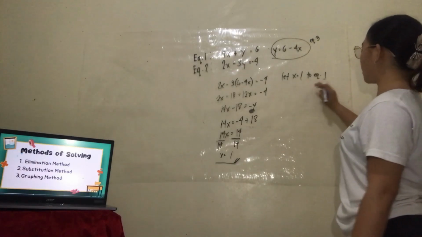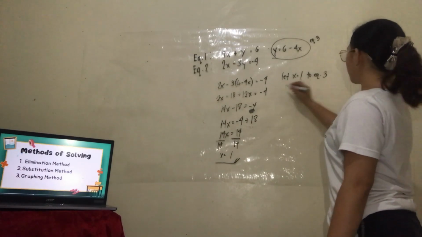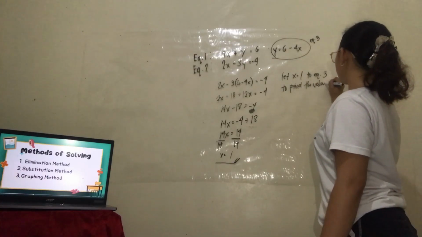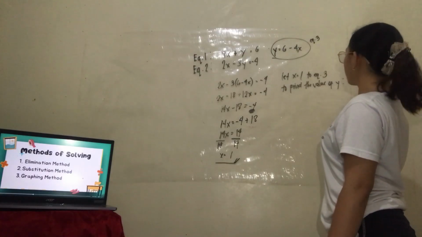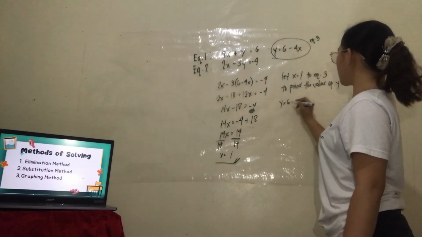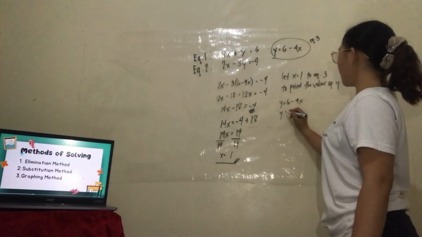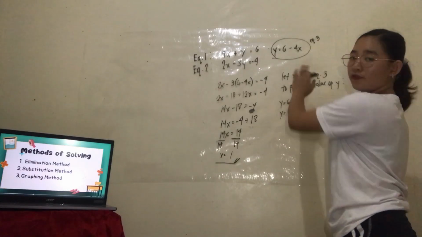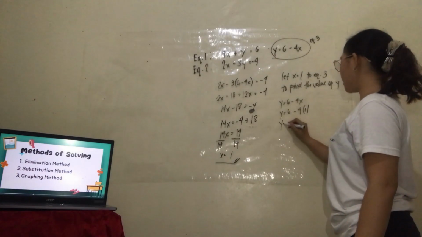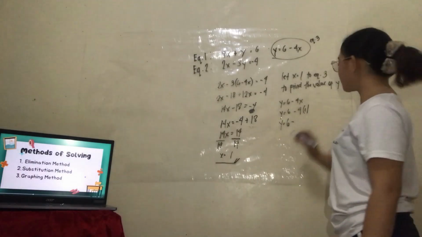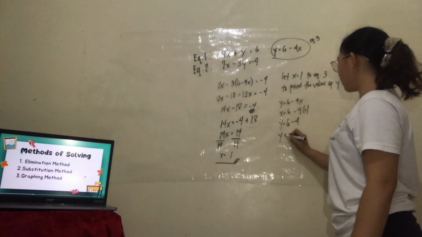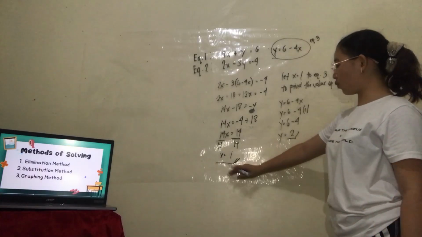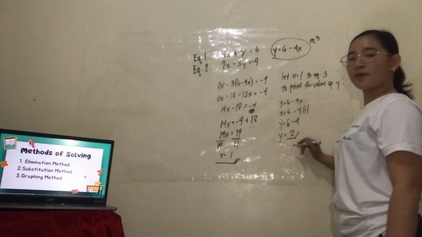So let x is equal to 1 in equation 3 to find the value of y. We have y is equal to 6 minus 4x. Substituting the value of x, which is 1, y is equal to 6 minus 4 times 1, which is 4. So y is equal to 6 minus 4. We have 2. So the value of x is 1 and the value of y is 2.